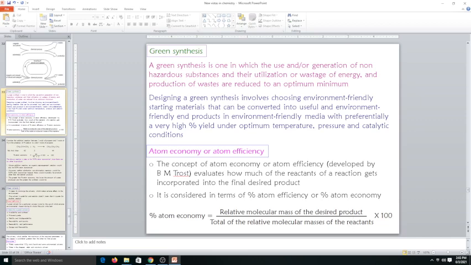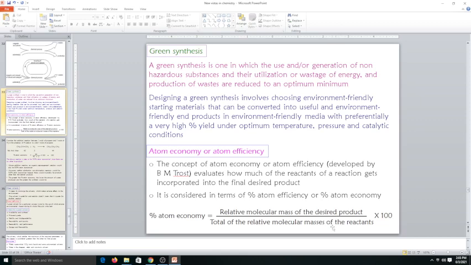Okay, so the desired product's molecular mass cannot be higher than the molecular mass of the reactants, because if it were higher, it would mean the reactants were completely utilized and then something was added to it, which is not possible.